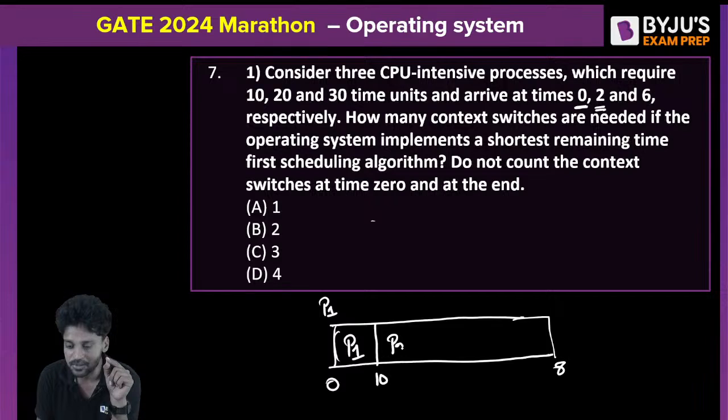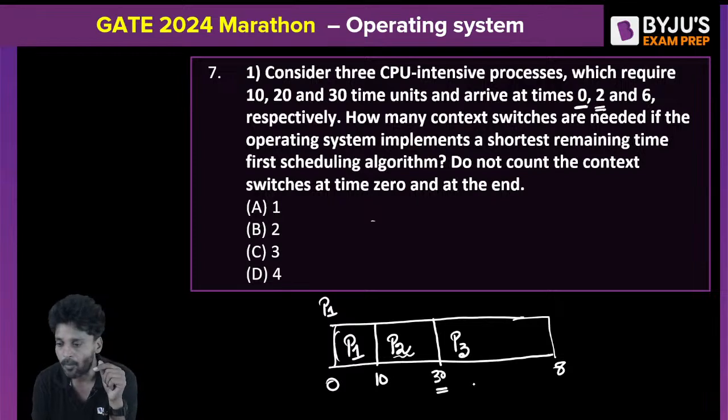P2 enters into the system. When P2 finishes at the 30th clock pulse, because P2's total execution time is 20 clock pulses, P3 enters. When P3 finishes, P3 is 30, right? 30 plus 30, this is 60.